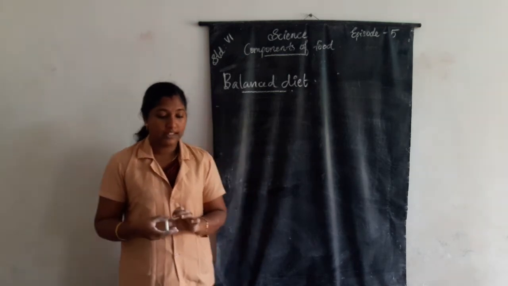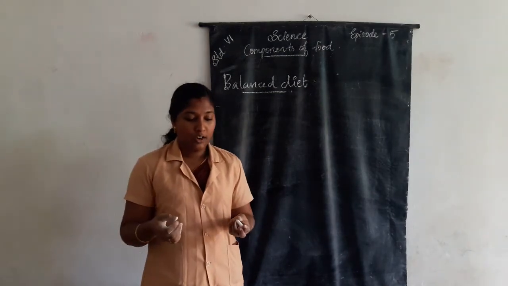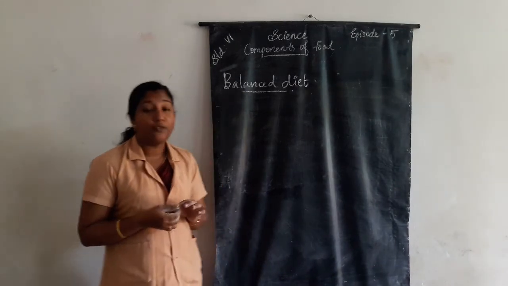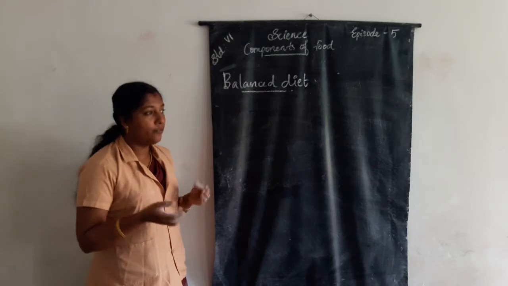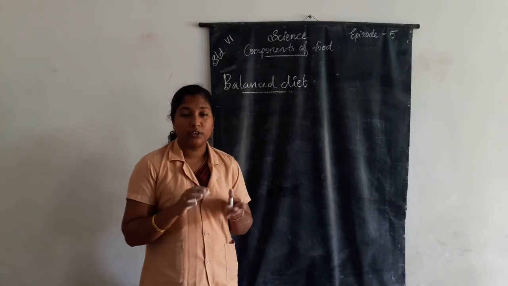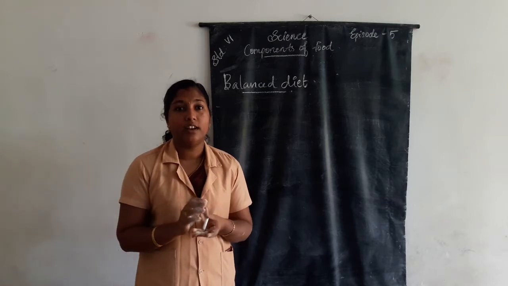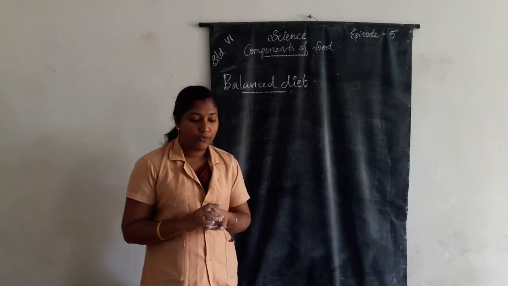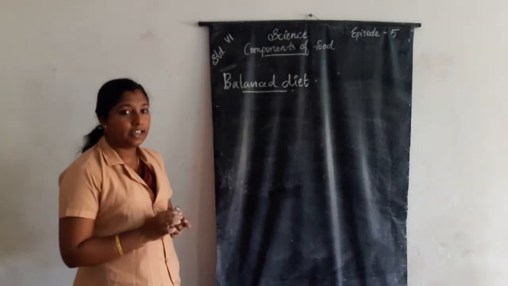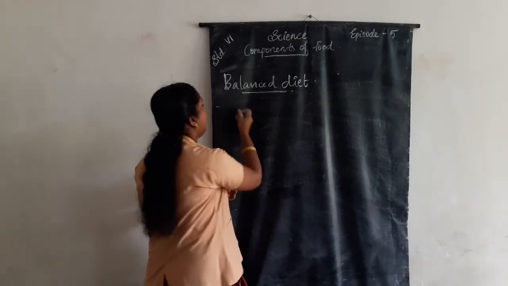A balanced diet means a diet should also contain a good amount of roughage and water. If we eat a balanced diet, the food should contain the right amount of roughage and water. Such a diet is called a balanced diet.